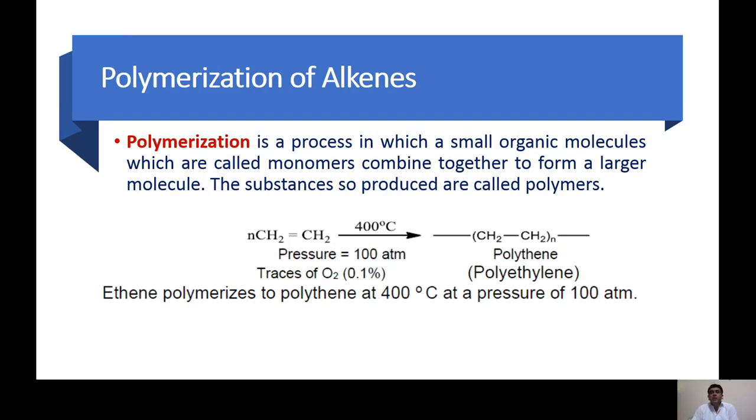Polyethylene means a large number of ethene molecules combined together. So polyethylene, this is the ethene, and n means 1000 number of ethene molecules under special conditions. So this pi bond breaks and it makes a bond with a neighbor molecule, and the n, 1000 number of alkene molecules, make a chain that is called the polyethene or polyethylene.